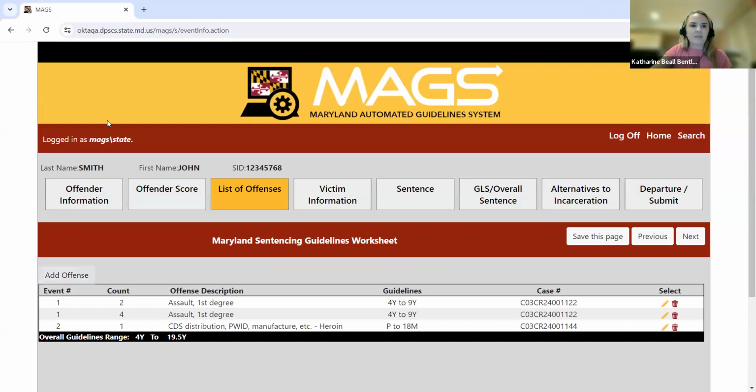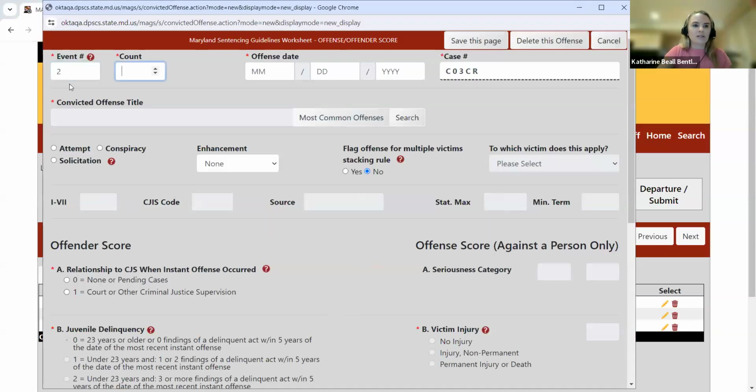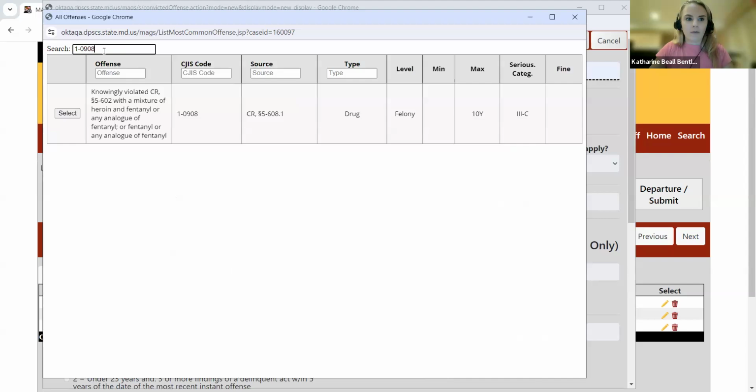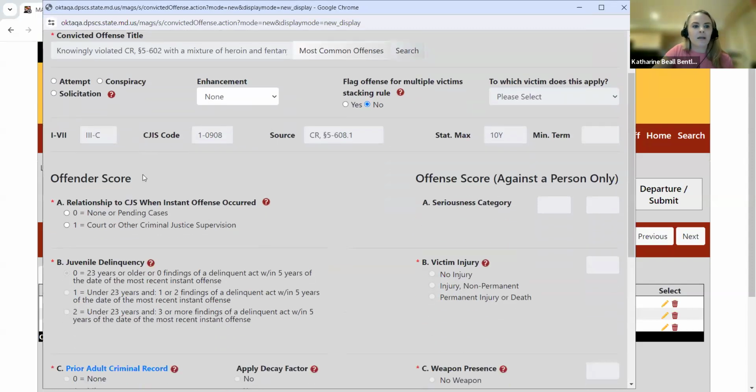All right, so the last offense I'm going to add is another drug-related offense that's corresponding to criminal event number 2. And let's say this is count 4. So again, has the same offense date and the same case number as what I just listed here. Okay, now this offense is going to be a knowingly violating criminal law article 5-602 with a mixture of fentanyl and heroin. So I'm going to search by the CGIS code here. All right, so here I have my offense. I'm going to go ahead and click select.